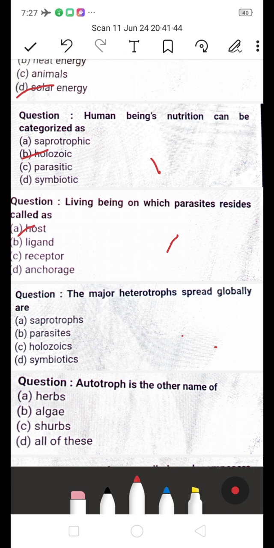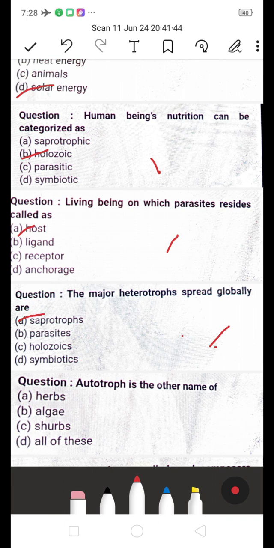Next one, the major heterotrophs spread globally are A, saprotrophs, B, parasites, C, holozoic, D, symbiosis. Which is the right answer? They are asking about the major heterotrophs spread globally, which means saprotrophs. These are spread globally because they are considered decomposing and cycling nutrients, for example fungi and bacteria.